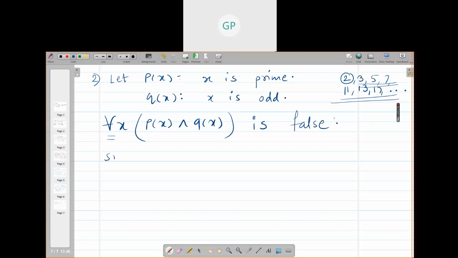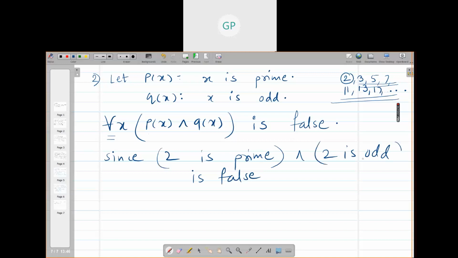It is false, since 2 is prime, true, but 2 is odd is false. What is the truth value of true and false? False.